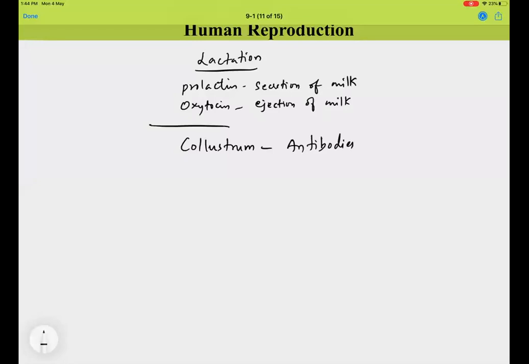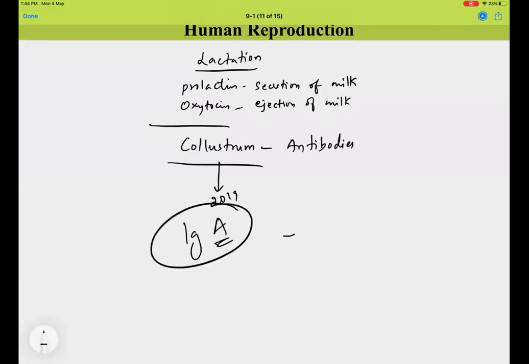This colostrum is very important for development of resistance in the newborn, right? There is a 2019 NEET question: colostrum is rich in which type of antibody? IgA. You can remember that the one immunoglobulin that passes through the placenta is IgG.